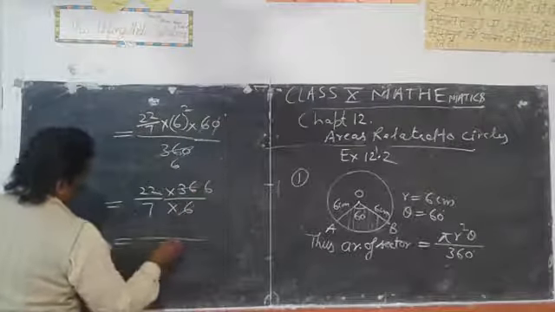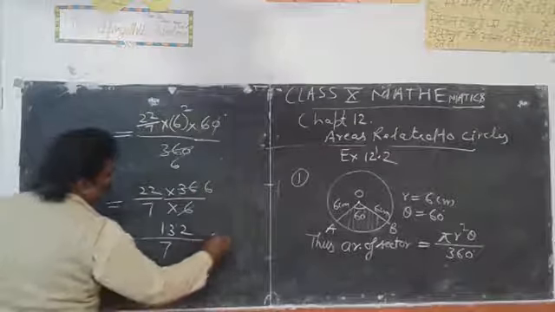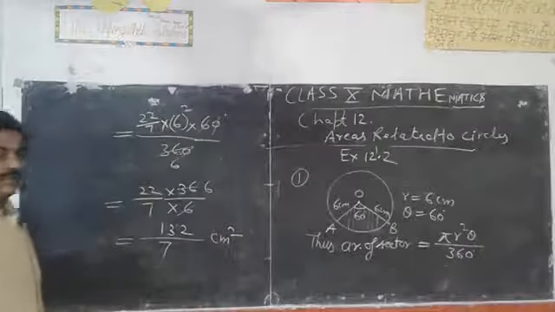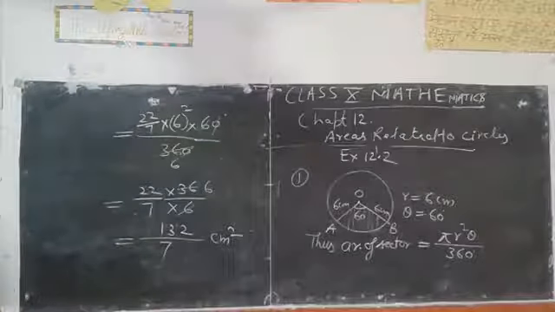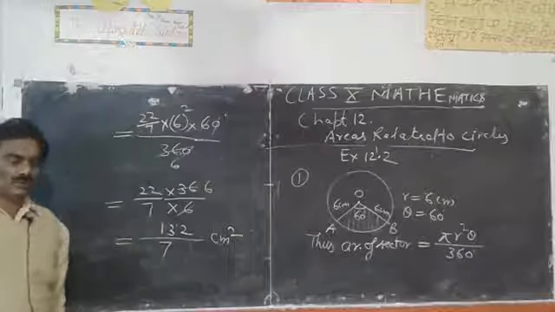Now 132 upon 7 centimeter square is the answer. So write this solution. It was the solution of question number 1 of 12.2.